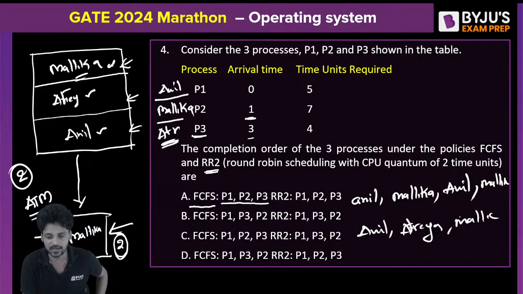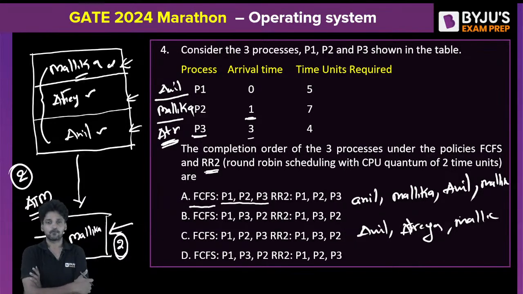Because the moment Mallika enters, Anil will go and occupy this slot. So order of the execution will be Anil, Atreya, Mallika. Are we clear? Everyone. Any doubt, sir? Are we clear with this?